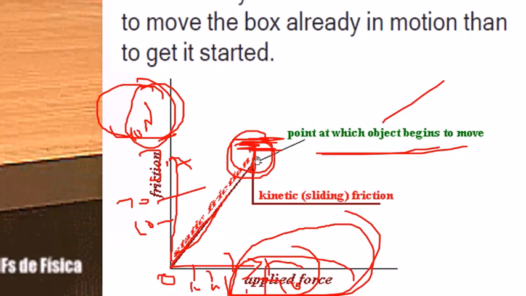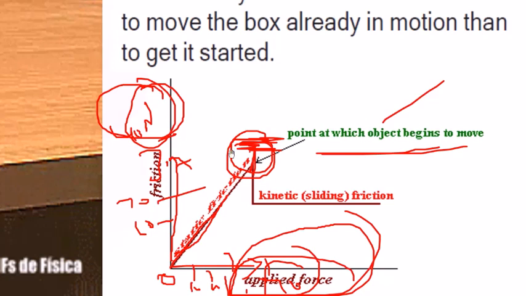After 40 newtons, we have now created a movement in it. So now what happens? Friction will reduce because it is in movement. Already we have created movement in it. Once the movement started, the friction will reduce and it will become constant after some time. First, before movement, friction increased from 0 up to its maximum value, which is called maximum static friction or limiting friction.